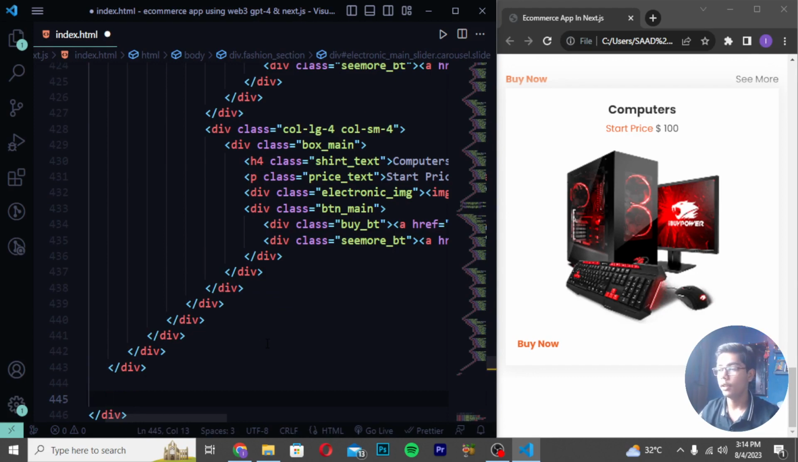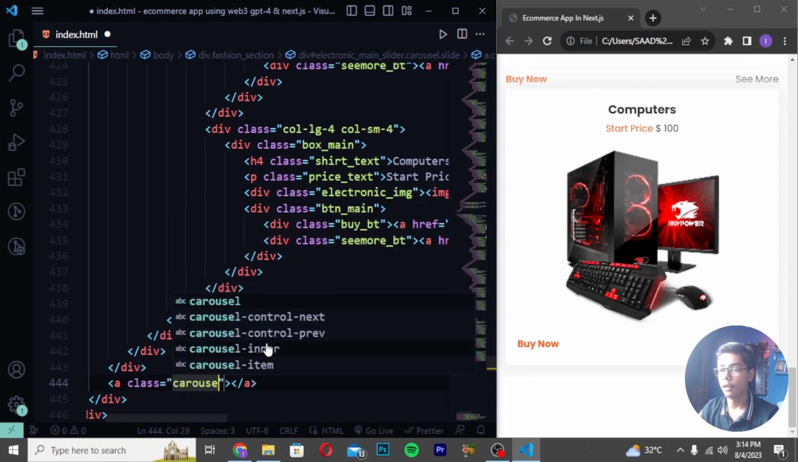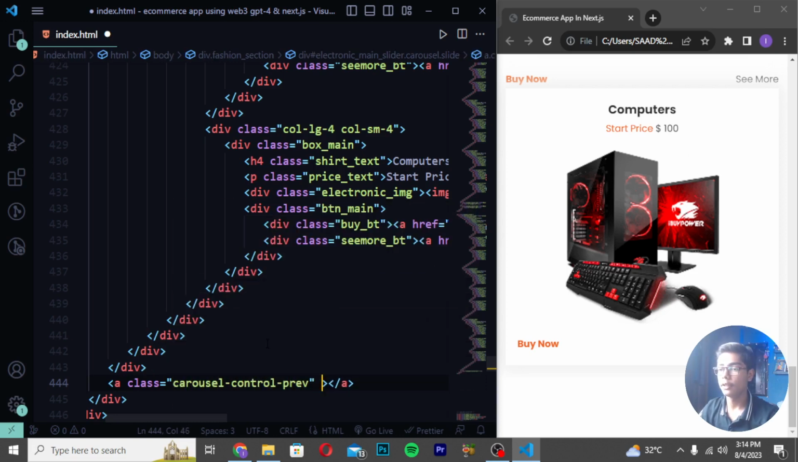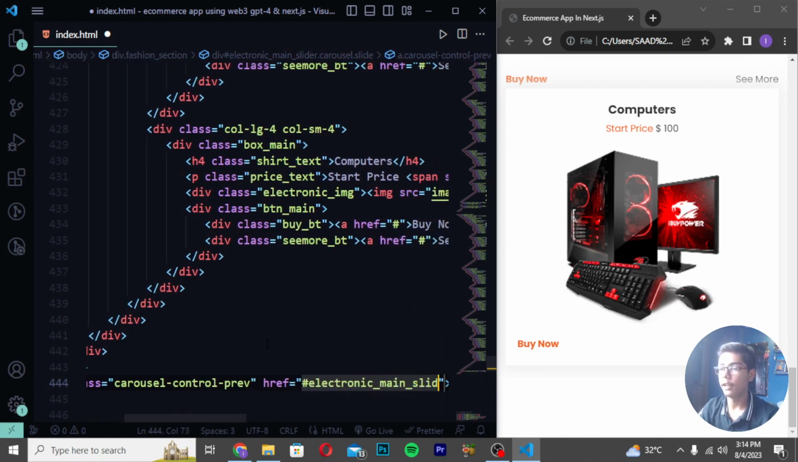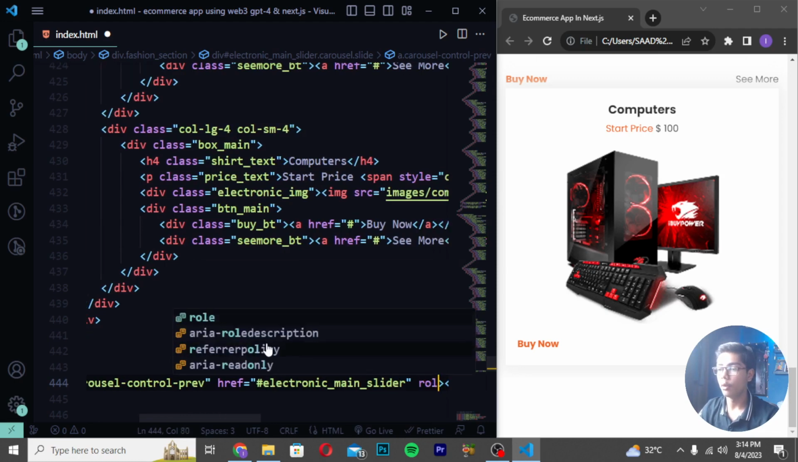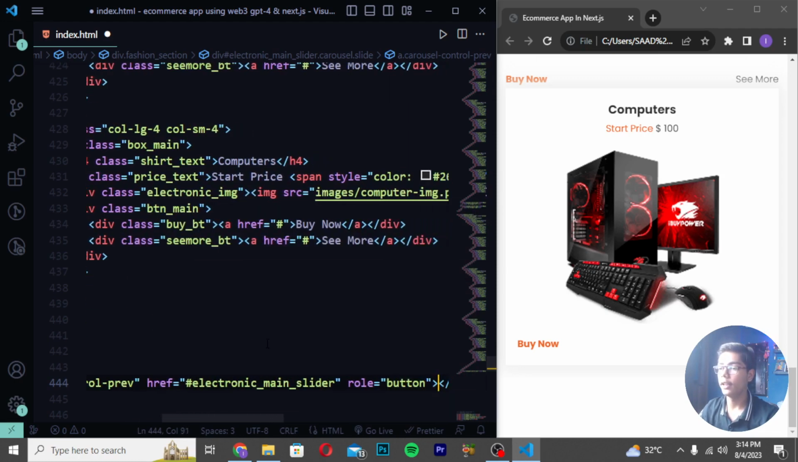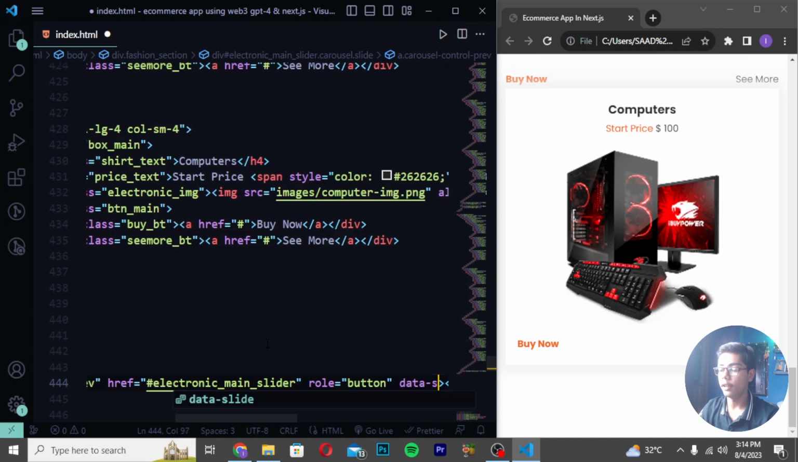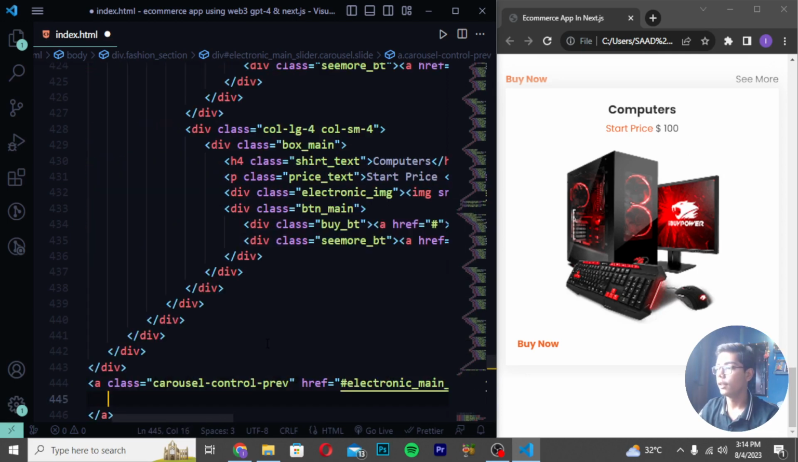After moving down these divs here, we have to create a tag, and then I will be creating class in the place of href, which should be carousel-control-prev. Then I will be writing an href, and in this I will be writing #electronic_main_slider. Then here I will be writing role button, and then you have to now move here and write your data-slide prev, in which I will be writing here fa fa-angle-left.